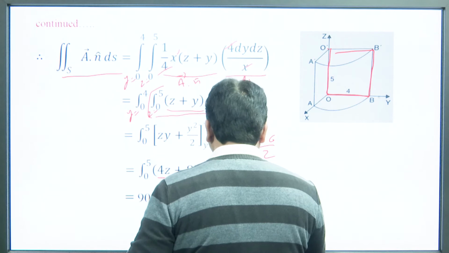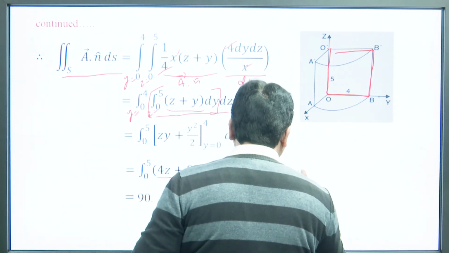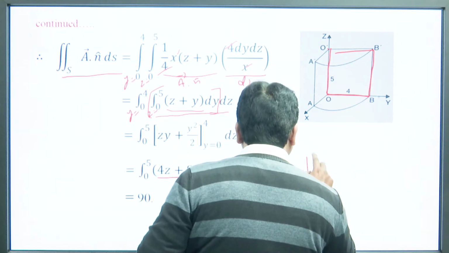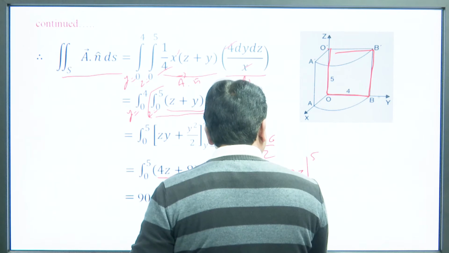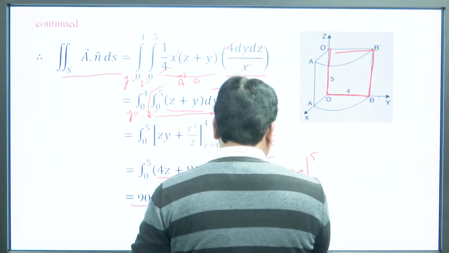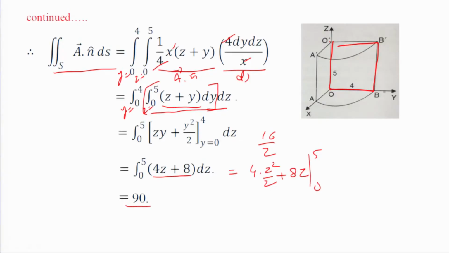When we solve this integral, we get 4 into z square by 2 plus 8z from 0 to 5. By putting the upper limit we get 90, and when we put the lower limit we get 0. So, finally, its value becomes 90. It means the surface integral of this is 90.